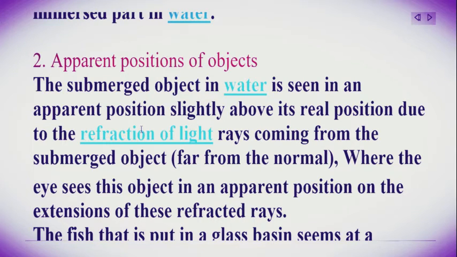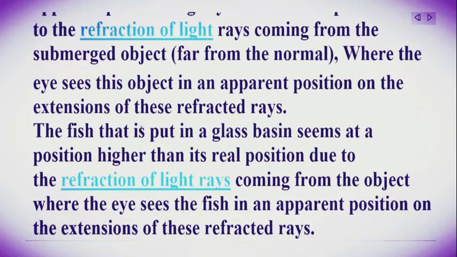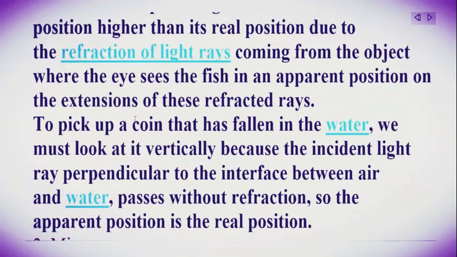The eye sees this object in an apparent position on the extension of these refracted rays. The fish that is put in a glass basin seems at a position higher than its real position due to the refraction of light rays coming from the object, where the eye sees the fish in an apparent position on the extensions of these refracted rays.